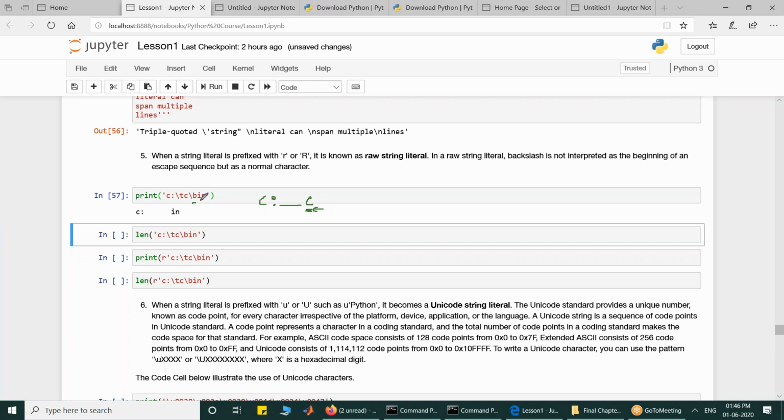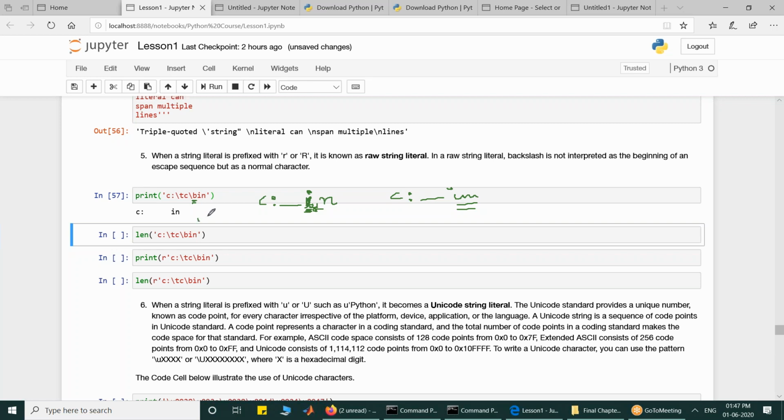So the cursor is moved below C. Then I is printed. So when I is printed, it overwrites C, and then IN is printed. So the output that comes is C colon space IN. Have you got how we get C colon IN? Because backspace has moved the cursor below C, so I overwrites C.